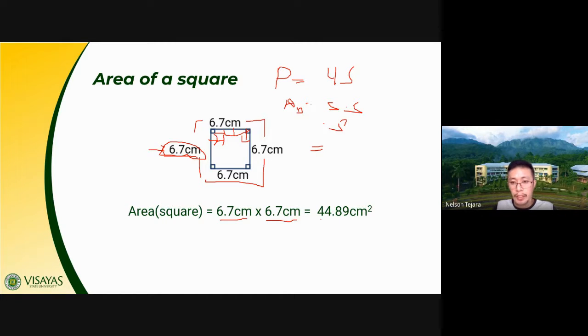After multiplying, we get this value, 44.89. And again, cm times cm gives us cm squared. Class, we are now able to get the solution which I have presented.